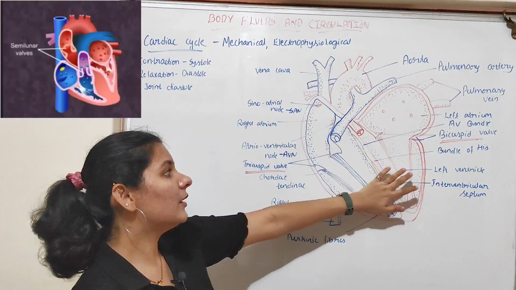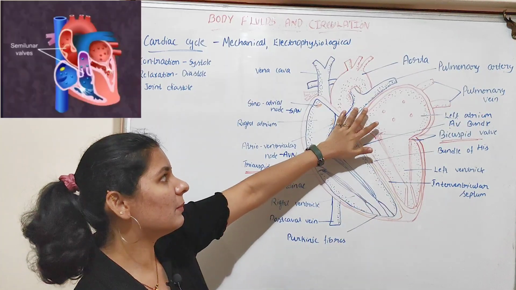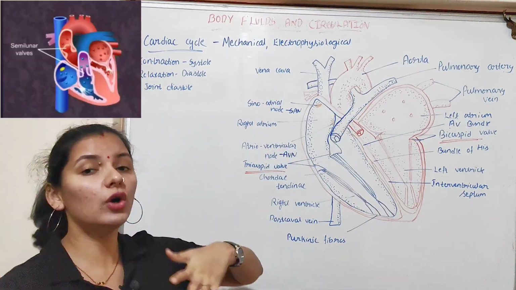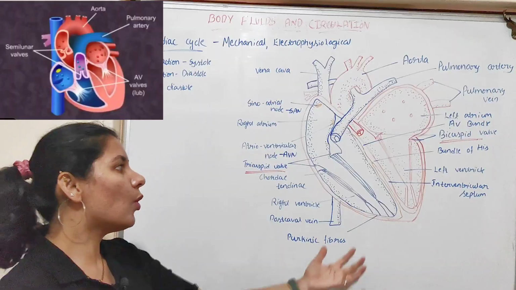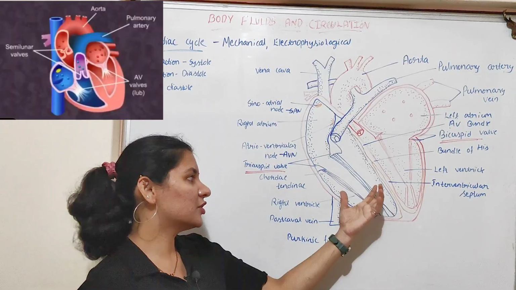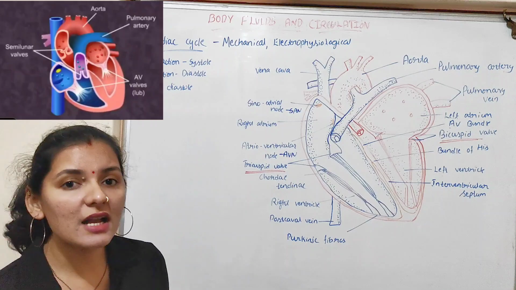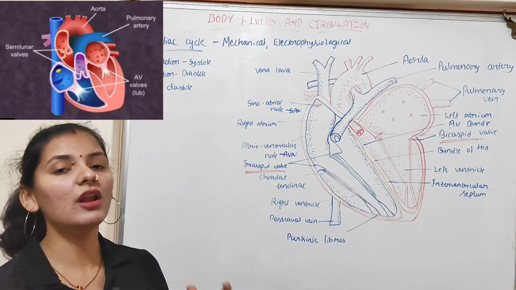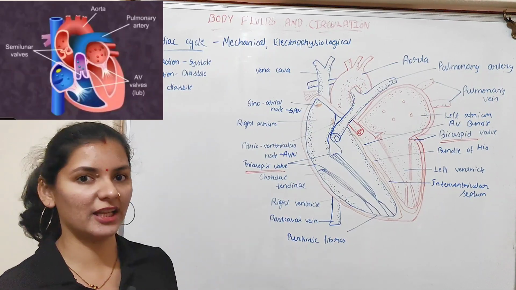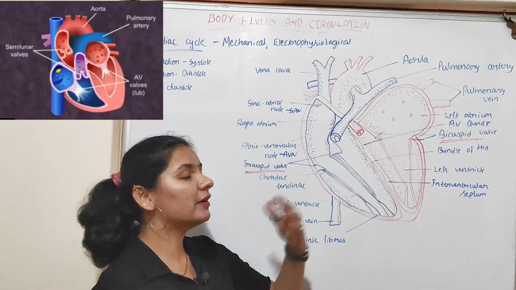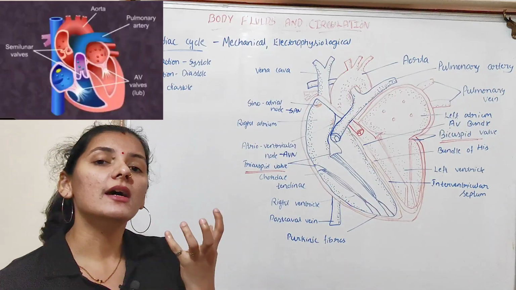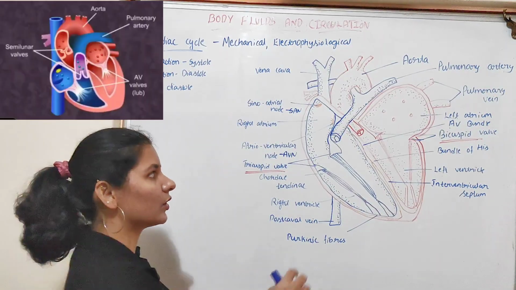So when all the blood from the ventricle has entered into the pulmonary artery and aorta, what happens to the pressure? Pressure inside the ventricle decreases, which results in the relaxation of the ventricle, or ventricular diastole takes place. So because of the ventricular diastole or relaxation of the ventricle, what happens?